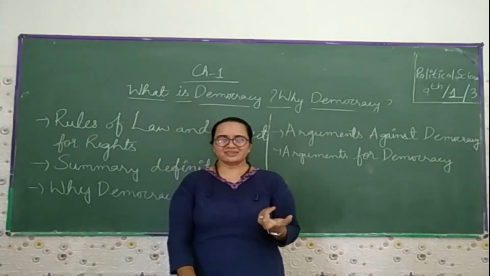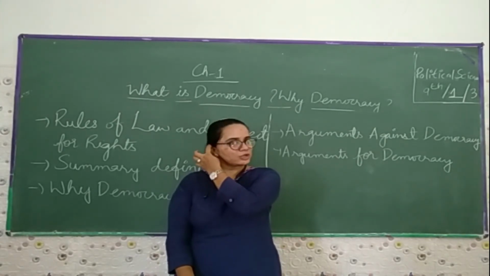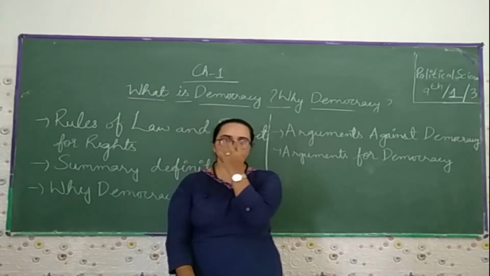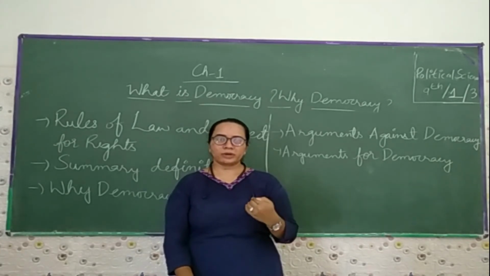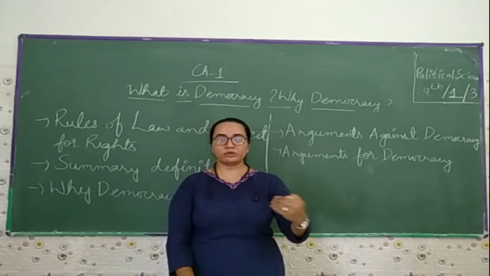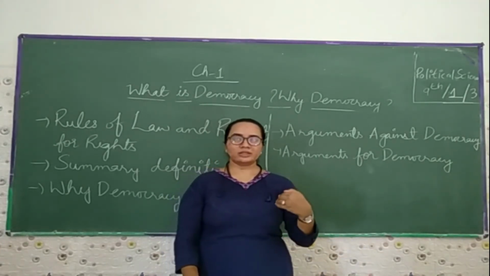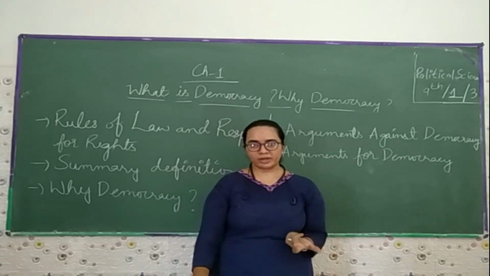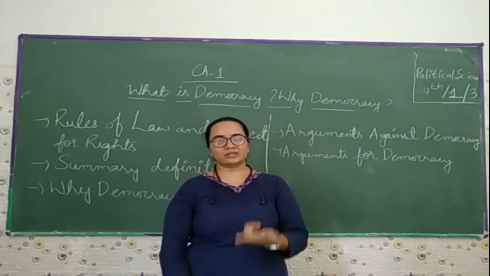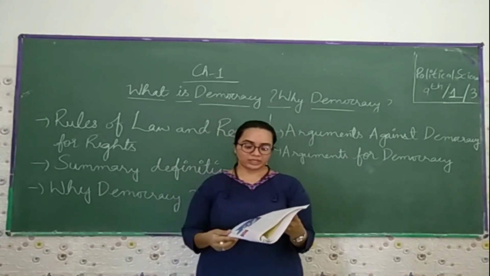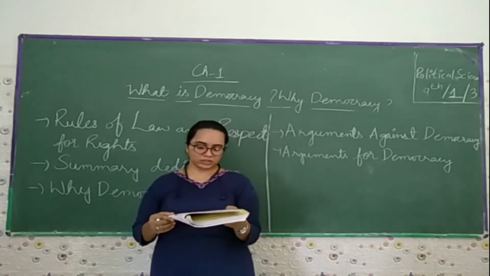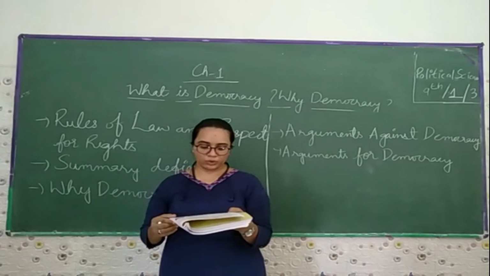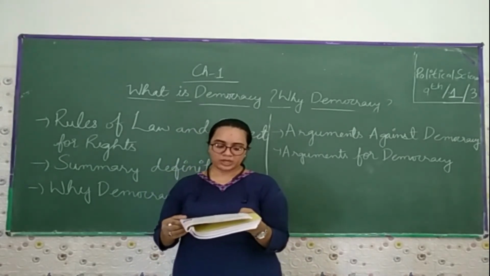So these are the greediness or false promises they make in front of those people who are going to cast their vote. At that time they bribe them, they give them money so that you give your vote to us rather than to that particular party. Then later on, they say ordinary people don't know what is good for them, they should not decide anything.